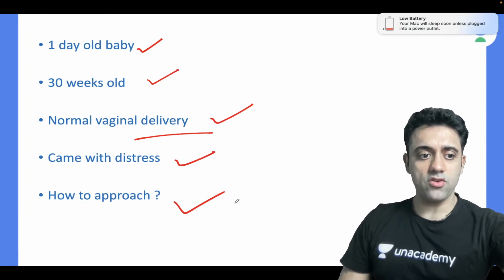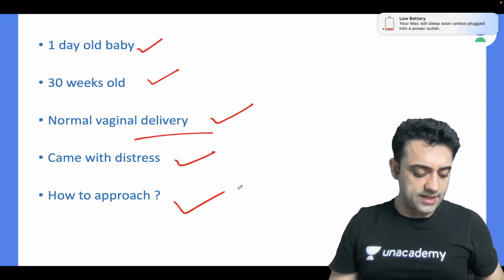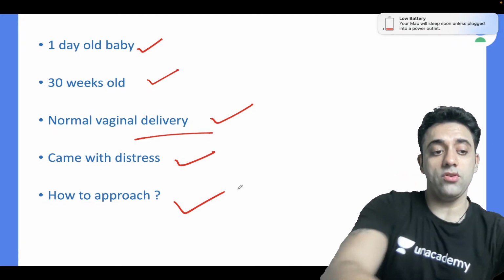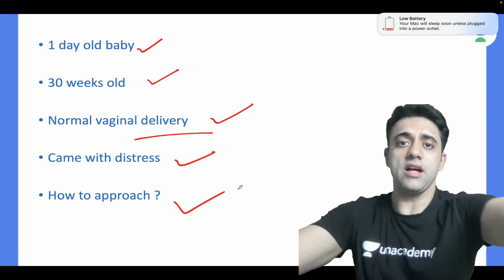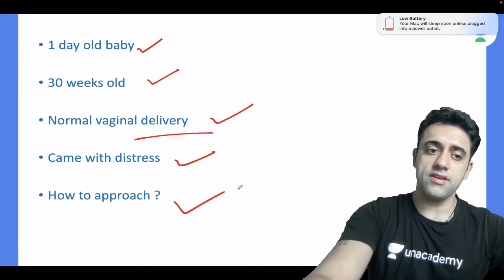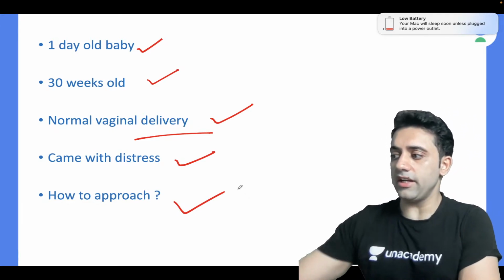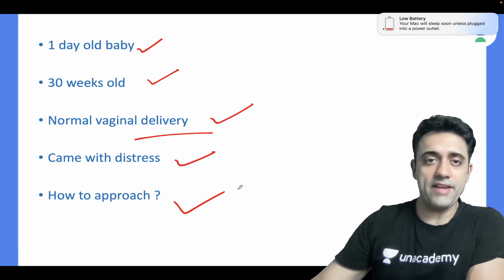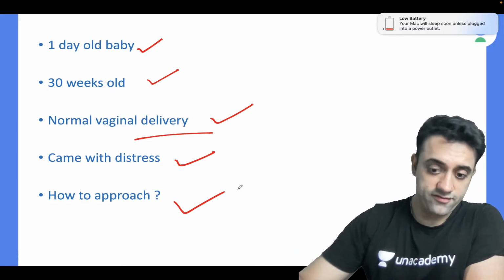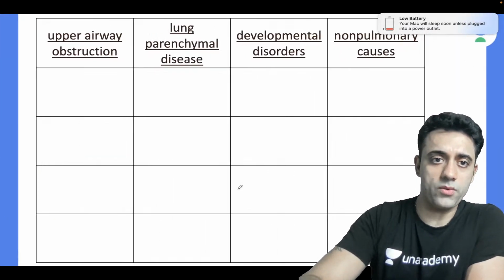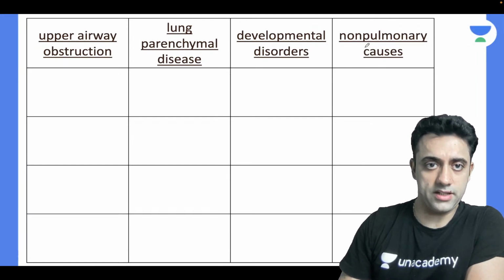Can anyone answer in the comment section? A 30-weeker baby has come with distress. How do you approach this case? Who will tell me? What are the other causes of distress in a newborn? The first differential diagnosis which comes to my mind obviously is hyaline membrane disease. But can we have any other differential diagnosis of distress in a baby? Yes, very good. So most importantly, point number 1, there are many causes of distress in a newborn.